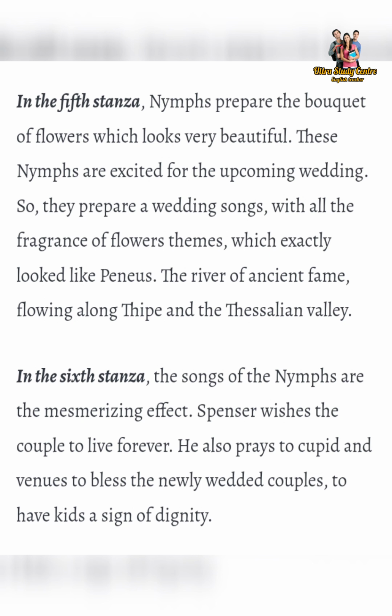These nymphs are excited for the upcoming wedding. So, they prepare wedding songs, with all the fragrance of flowers, which exactly looked like Peneus, the river of ancient fame, flowing along Tempe and the Thessalian valley.